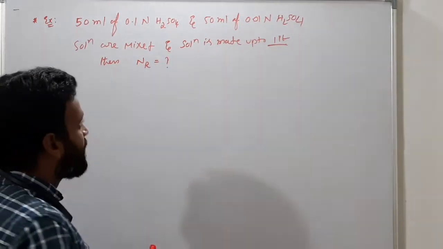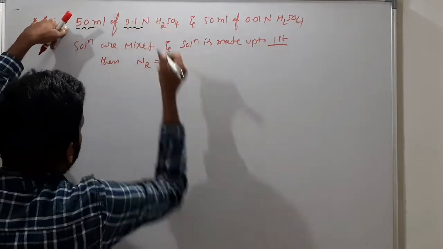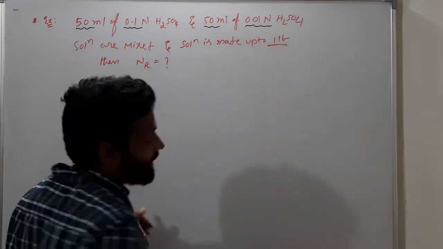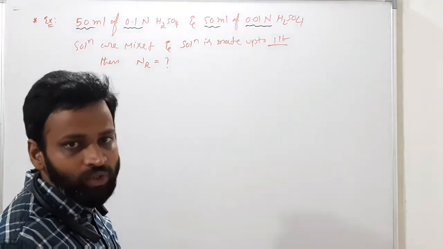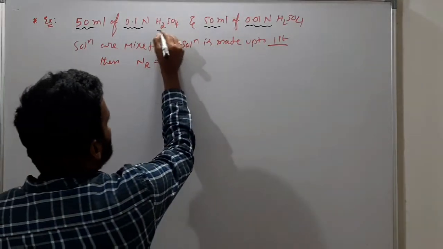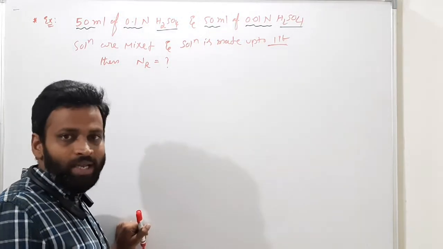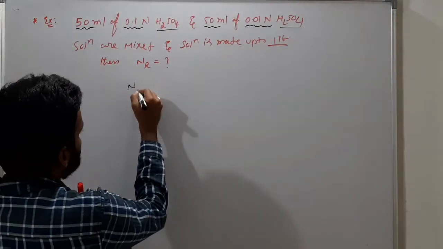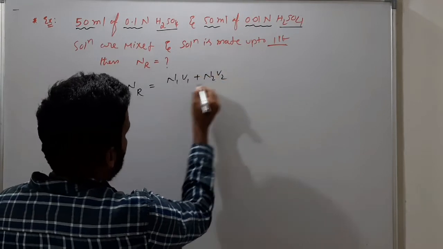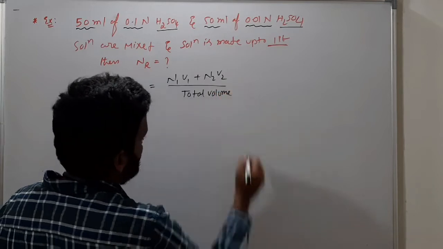This is the question. Here they gave 50 ml of 0.1 N solution as solution 1 and 50 ml of 0.01 N as another solution. Both solutions are mixed. When two solutions of the same kind, two acids, are mixed, we can use the plus. So the normality of the resulting solution is N1V1 plus N2V2 by the total volume.